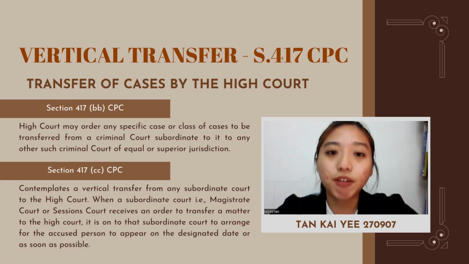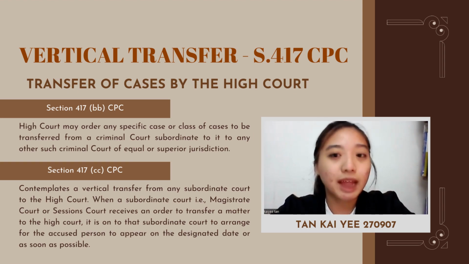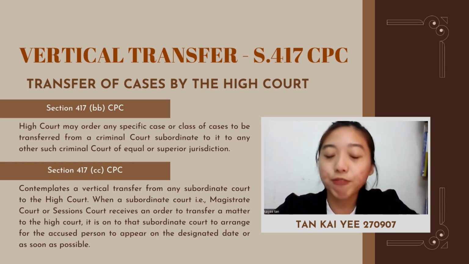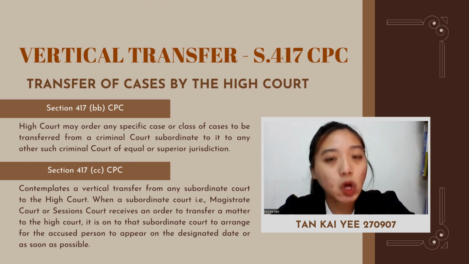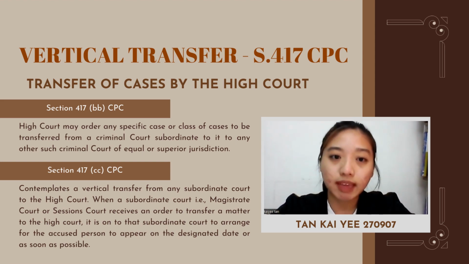The vertical transfer of cases by the High Court has been highlighted by Section 417, Paragraph bb and Paragraph cc of the CPC. Paragraph bb states that the High Court may order any specific case or class of case to be transferred from a criminal court subordinate to it to any other such criminal court of equal or superior jurisdiction. However, Paragraph cc contemplates a vertical transfer from any subordinate court to the High Court.